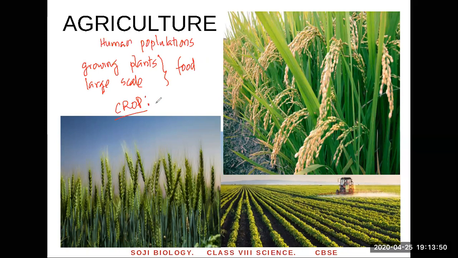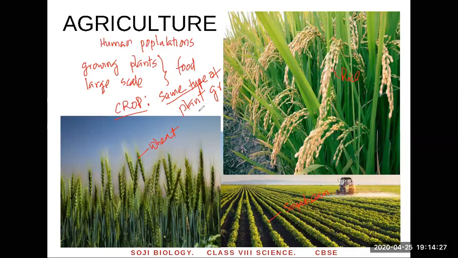So what's a crop? How do you define the crop? These definitions are according to your book. It's the same type of plant grown on a large scale. Same type. Like look here, you can see rice. That's a rice plant. It's all rice plant. Down you can see wheat. It's all wheat everywhere. And here you can see soya bean. It's all soya bean everywhere. Same type of plant grown on a large scale. It's not one or two, thousands. Thousands of plants are grown together.